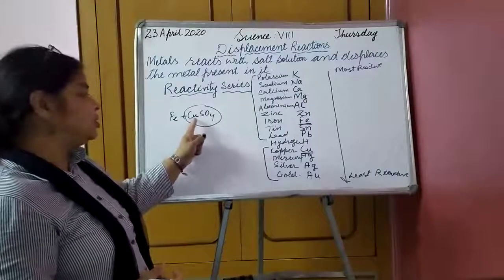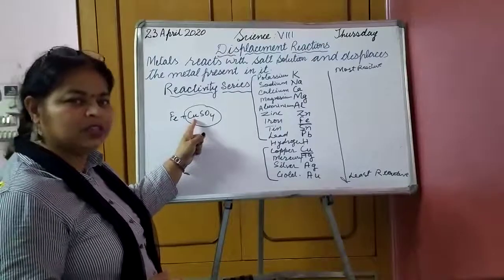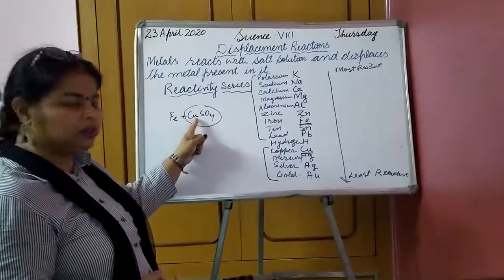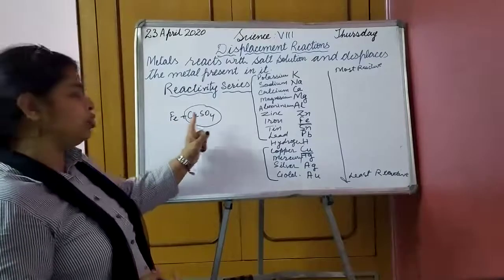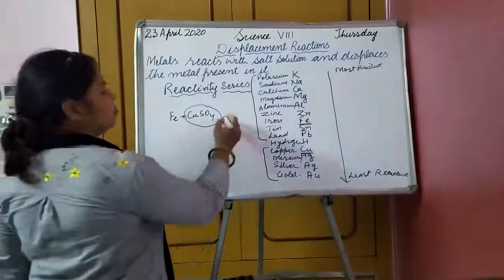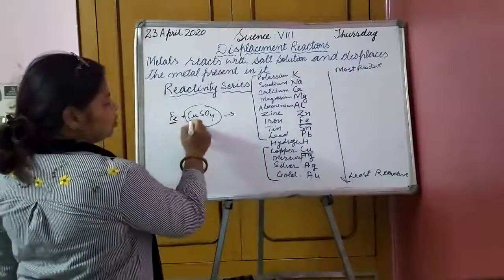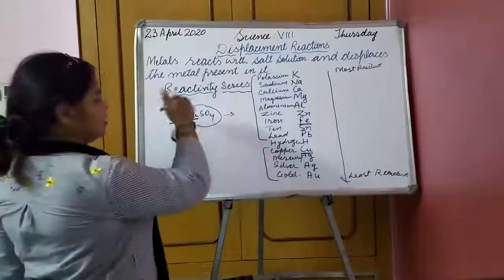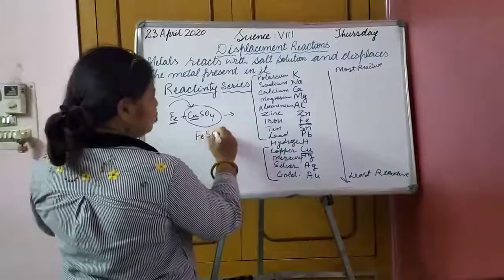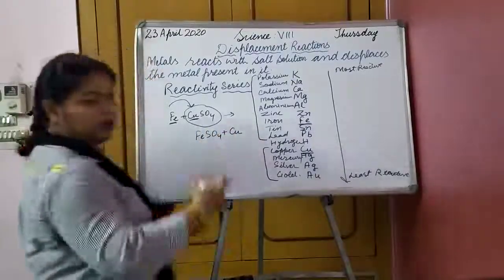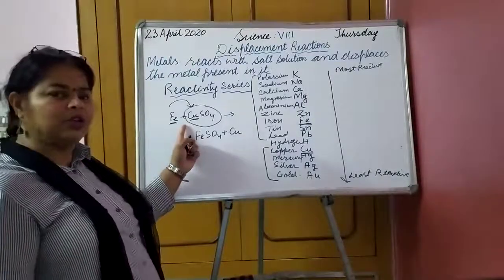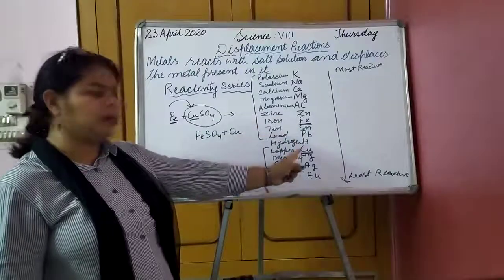Now CuSO4, or we say copper sulfate solution in water, is a metal salt. So when iron is made to react with it, do you think that reaction will take place? Yes, the reaction will take place. And what will happen? Fe is going to displace Cu and will come and sit in its place, and will form FeSO4 plus Cu. Cu will be liberated. Why? Because Fe is more reactive than Cu. Can you see here? Fe is above Cu.